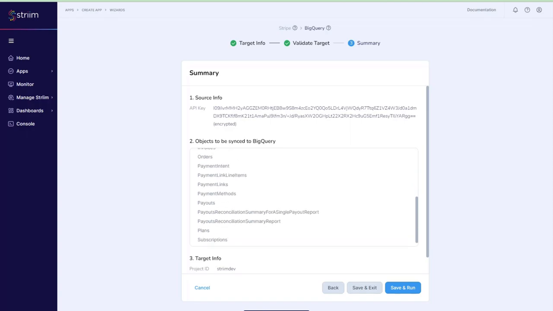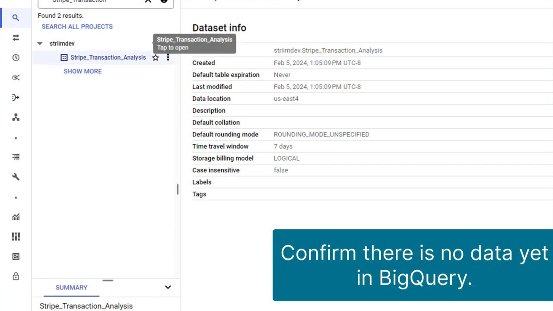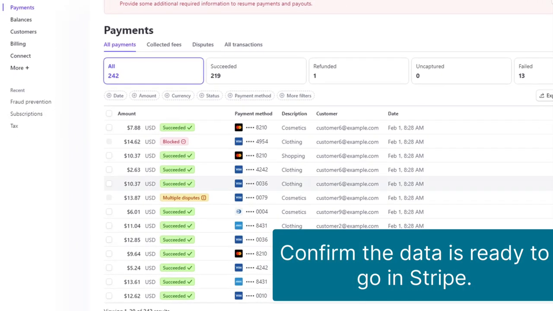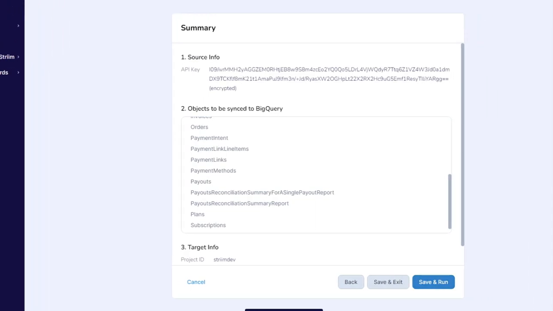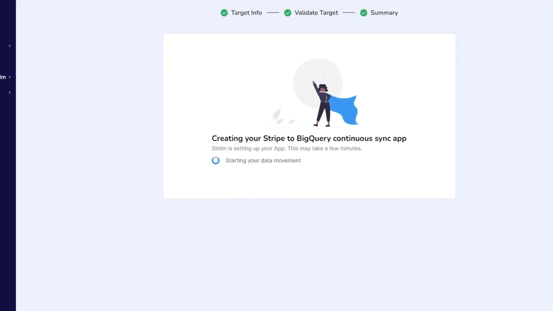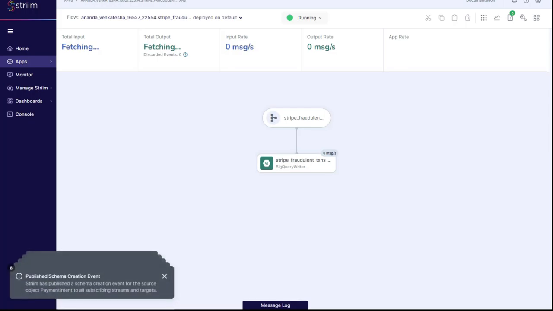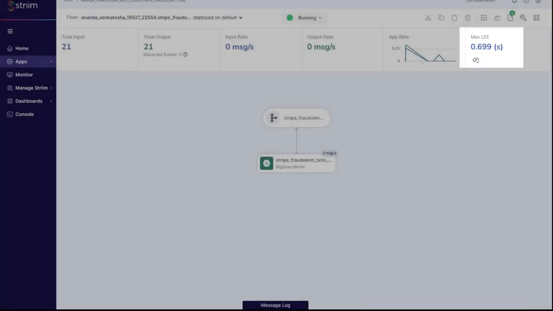Before starting the pipeline, we will confirm that in BigQuery we don't have any data yet in the target dataset. We will also confirm there is payment data on the Stripe account. Once verified, we will start our pipeline. Striim ingests all of the data from the tables selected and automatically switches to incremental mode and performs continuous synchronization with real-time data to BigQuery. As you can see, the pipeline was able to maintain latency in milliseconds.